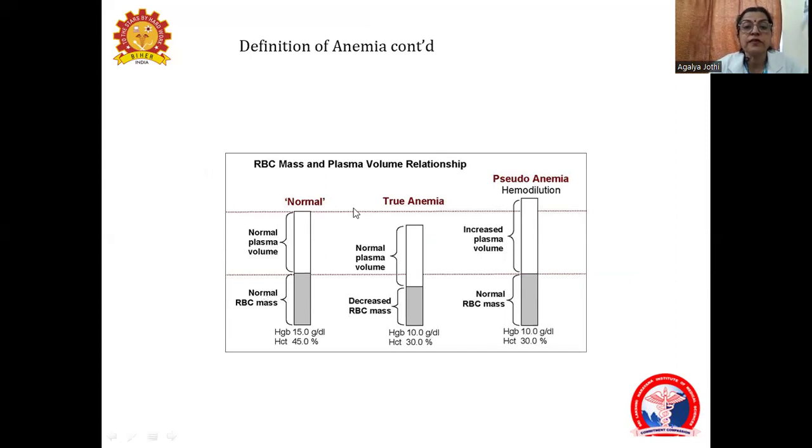This is to represent a normal and a pseudoanemia. In a normal case, the plasma volume is about 50% and the red cell mass is about 45%, so it's between 45 and 55. In true anemia, the volume is reduced because the red cell mass is reduced. The hematocrit is about 30% and the rest of it is plasma only. Whereas in pseudoanemia, or hemodilution, there is an increase in the plasma volume, but the RBC mass remains the same.